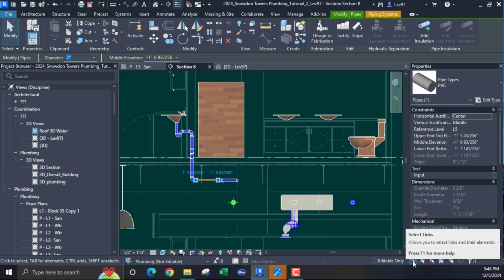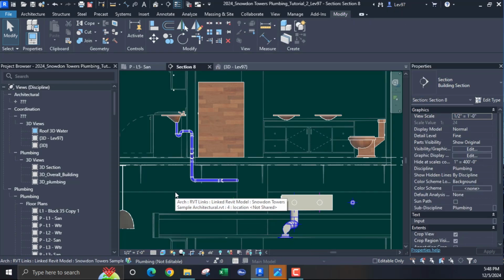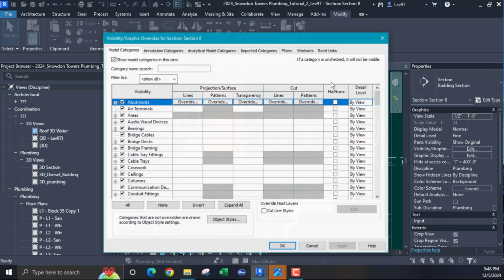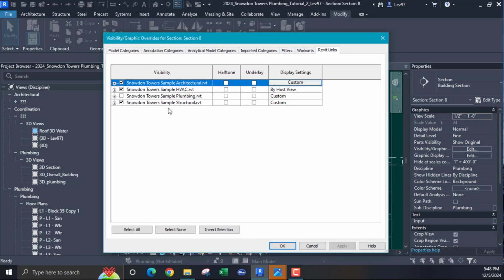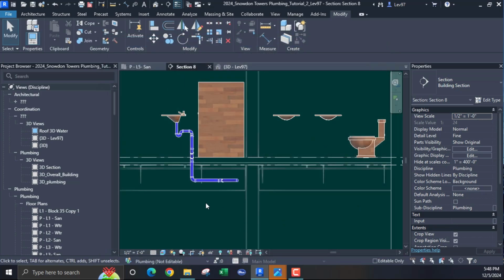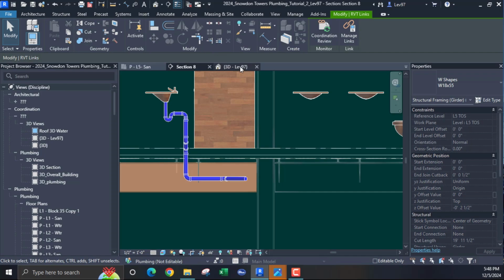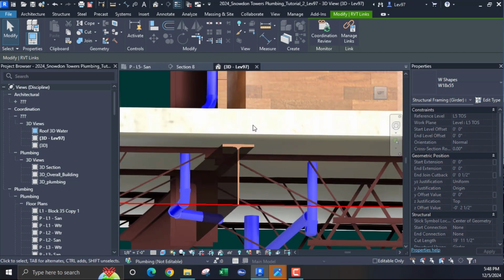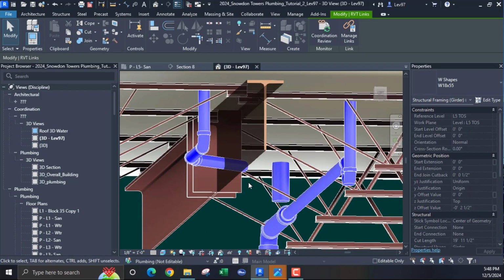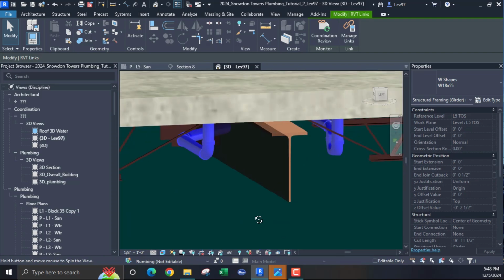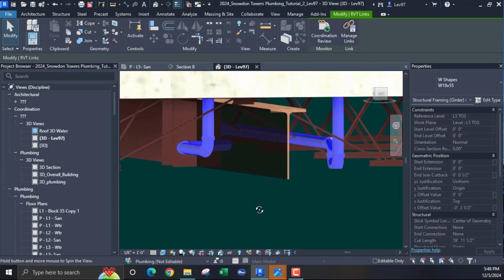Let's turn the links on. Is that it? Wait a minute. What's on? Filter, Revit links. Let's turn off, and look at the structure. Yeah, I think that's it. Yeah, that's my beam. You see it's highlighted here. Okay, so as you can see, that's the beam that I'm looking at.